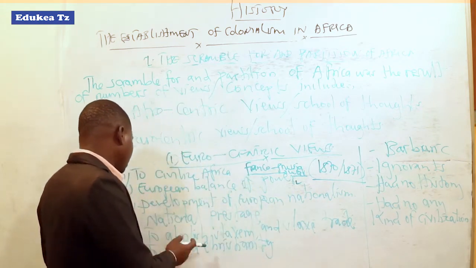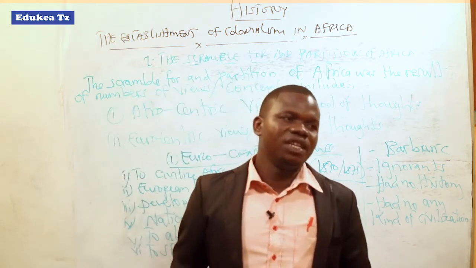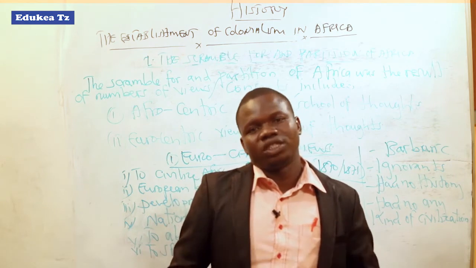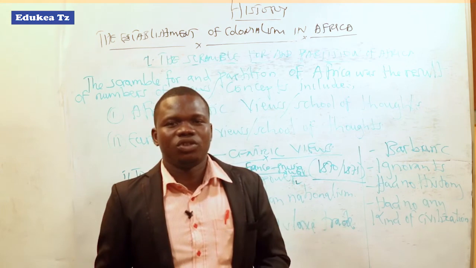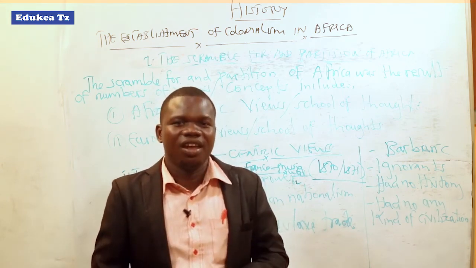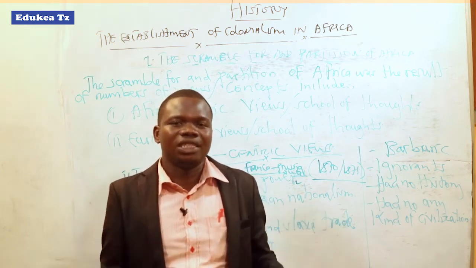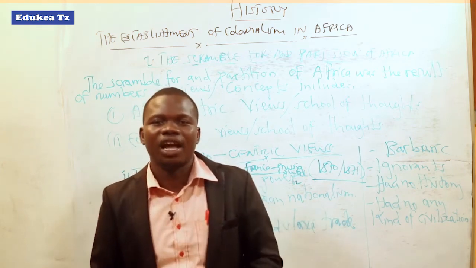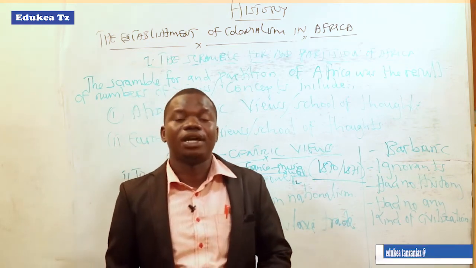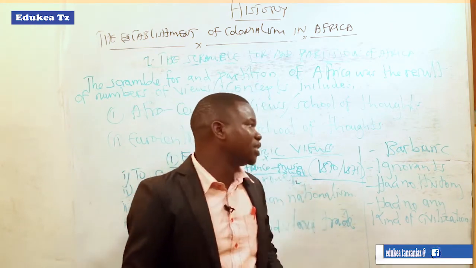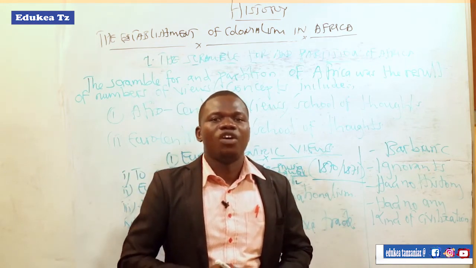Another factor was the need to spread Christianity or the Christian religion. They believed that for those who spread religion, God would reward them. So because of the need for heaven, every European nation had the interest of spreading that religion in any African colony or state. Because of that, it led to the scramble for and partition of Africa. So these are the factors for the scramble for and partition of Africa.